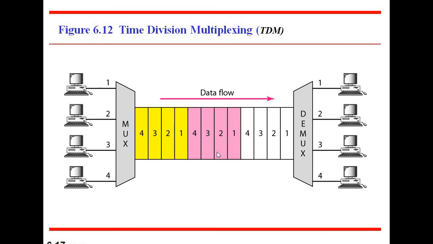This is 1 unit, this is another unit, this is another unit, and the link combines the unit of each connection to make a frame. These units are combined together inside the link to form a frame.